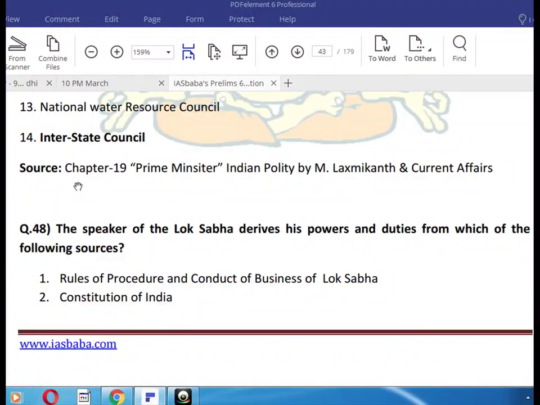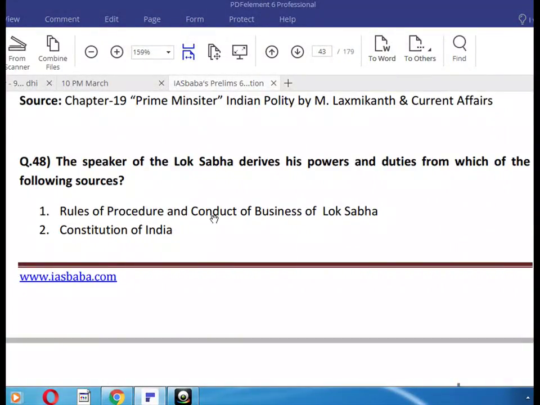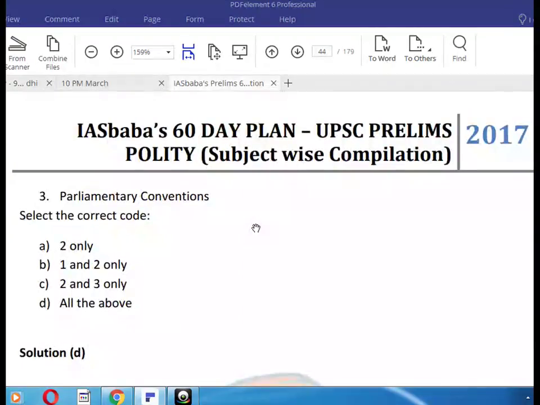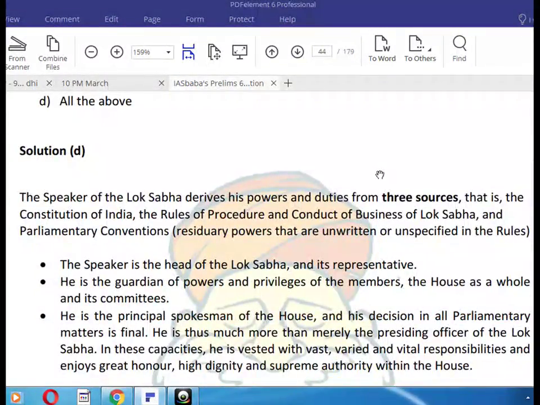The Speaker of the Lok Sabha derives his power and duties from which of the following sources? All of the above. Rules of procedure and conduct of business of Lok Sabha, Constitution of India, Parliamentary Convention. The Speaker derives his powers and duties from three sources: the Constitution of India, the rules of procedure and conduct of business of Lok Sabha, and Parliamentary Convention, statutory powers that are unwritten and